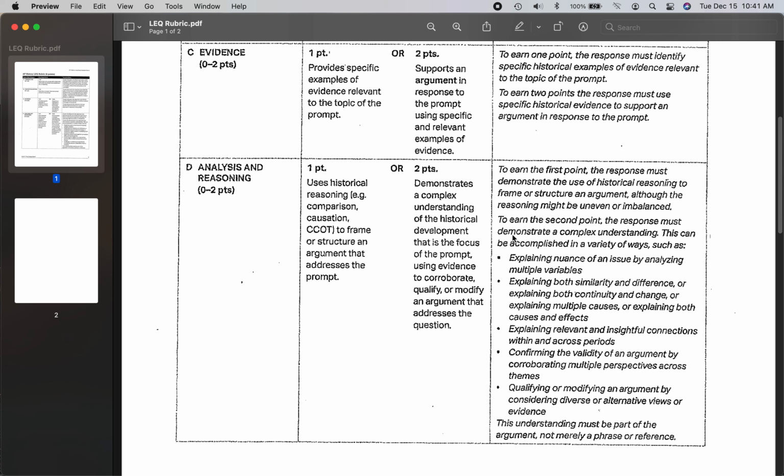And to get 2 points is the depth of your analysis when you're using that skill. They write that it demonstrates a complex understanding of the historical development that is the focus of the prompt. So a complex understanding of causation, of comparison, of change and continuity over time, and using that evidence to corroborate, qualify, or modify an argument. So the depth of your explanation as you interact with that skill. This is really the depth of your analysis using that skill.